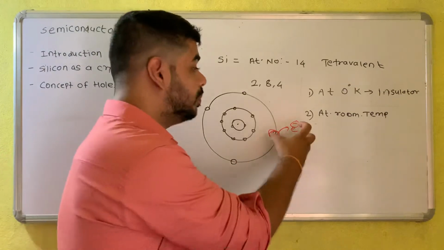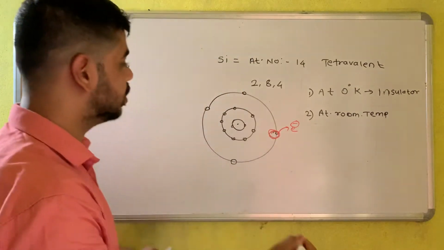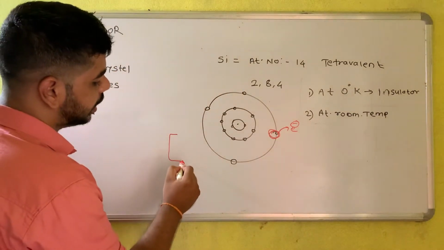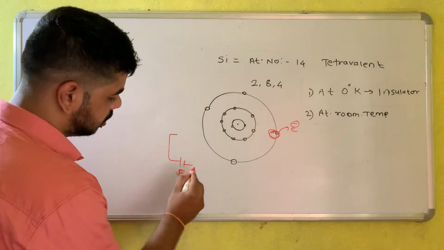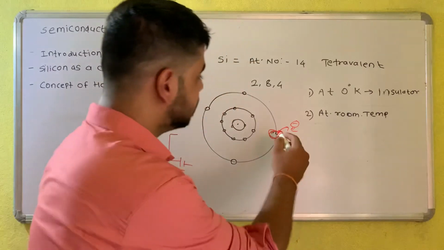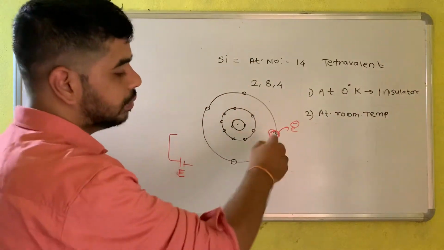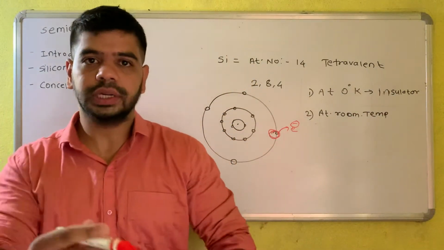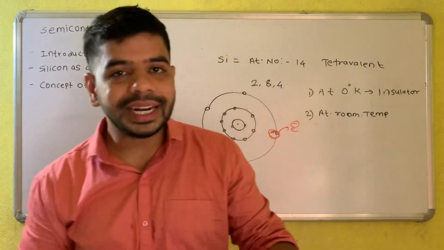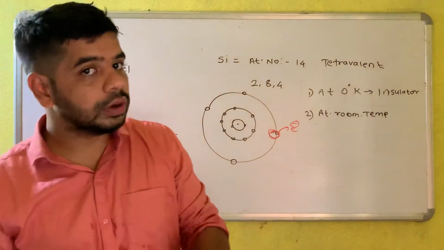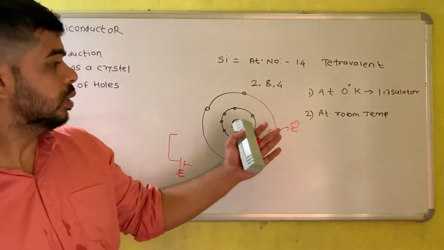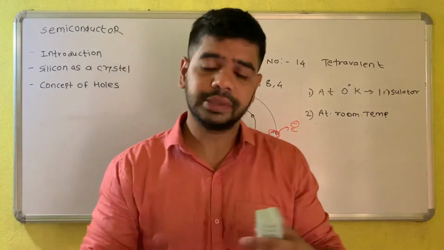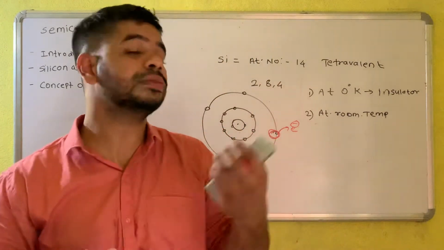What I told you, recombination. So what happens when you supply energy to that particular silicon, you can apply a battery to it? These electrons get released, another electron comes and fills that place. So this recombination of holes and electrons continuously takes place, and because of this we get current. Okay, so how can we control the voltage? That I will explain in the types of semiconductor.